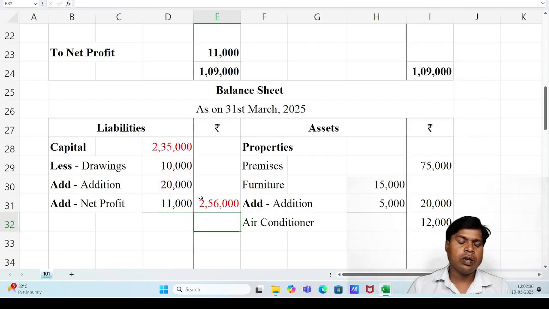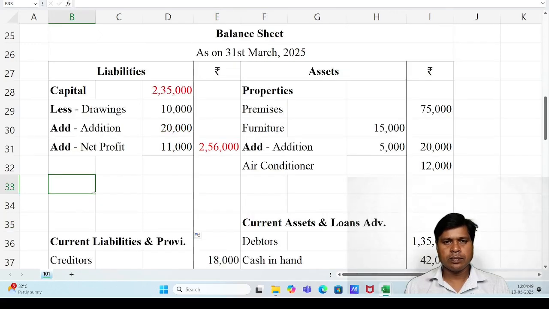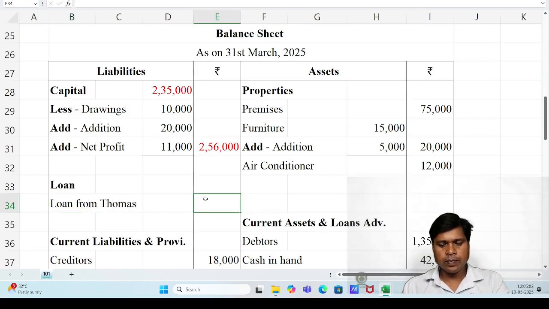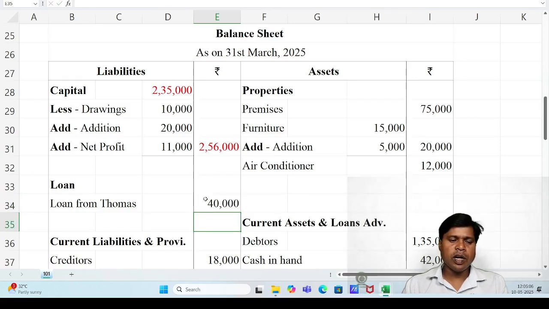So total closing capital 2,56,000. Loan from Thomas should be recorded here after capital. Already we have recorded it in the cash account, and the loan account is not available. Suppose we have opened it, then closed it, then the final effect goes to balance sheet liability side.